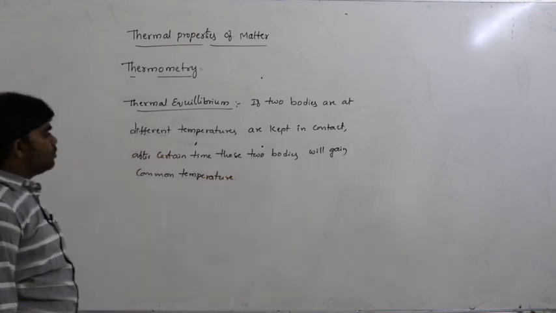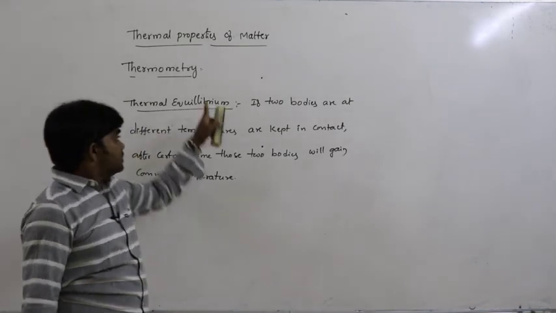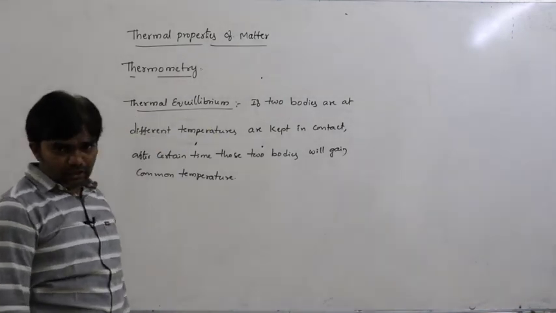This common temperature condition is called thermal equilibrium.